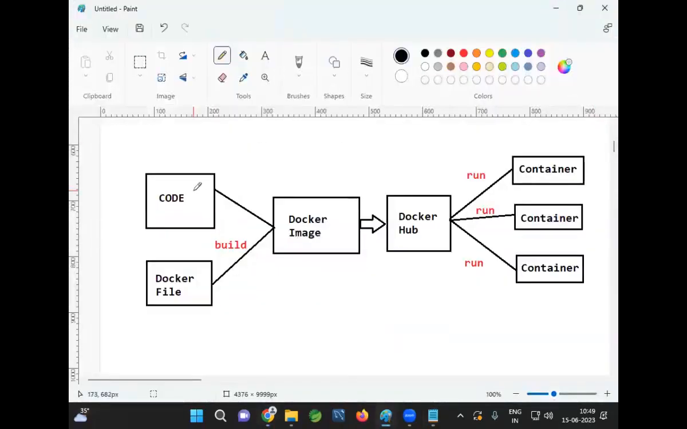So look at this architecture. Code will be available. Docker file will be available. File will contain the instructions. By using Docker file, we are going to create Docker image. Using file we create the image, and it will be stored in the hub. Once the image is available in the hub, we will pull the image and run the image. When you run the image, container will be created. Container is nothing but a virtual machine. In that container, our application is going to execute. Are you guys clear? Good.